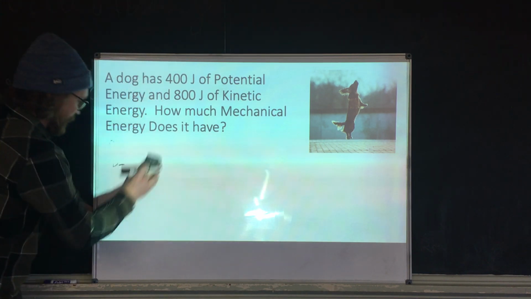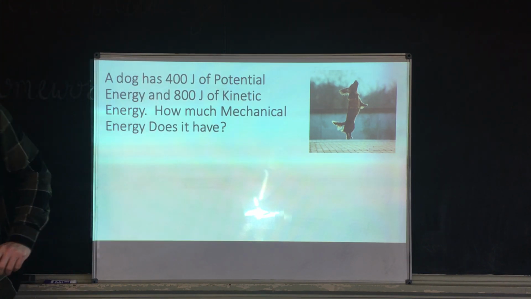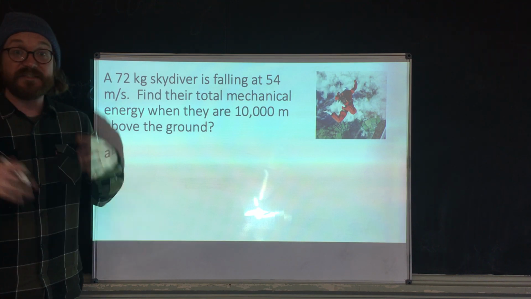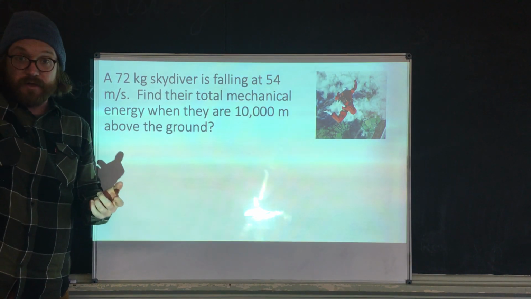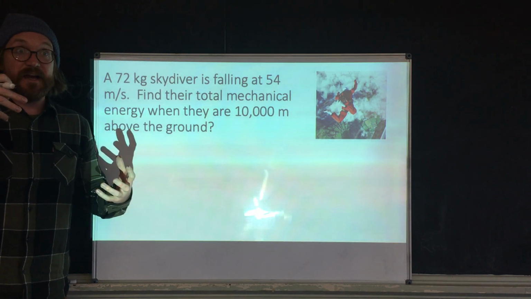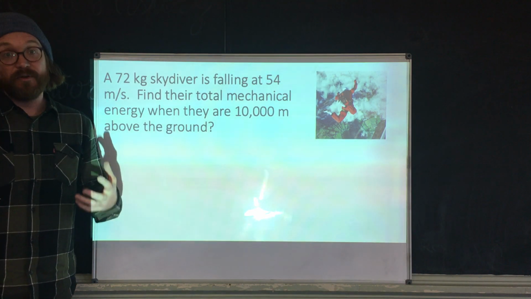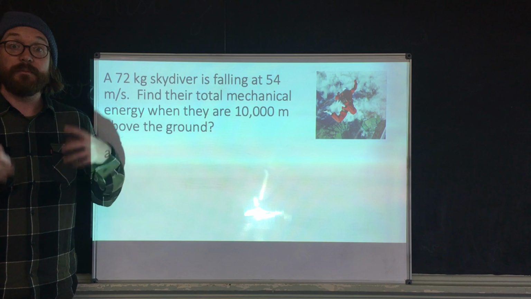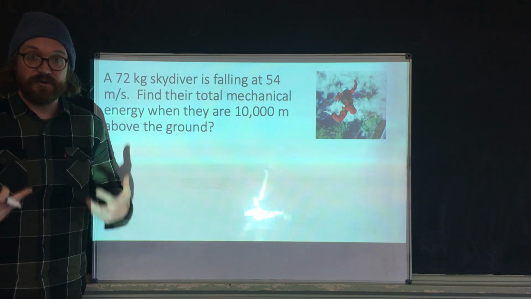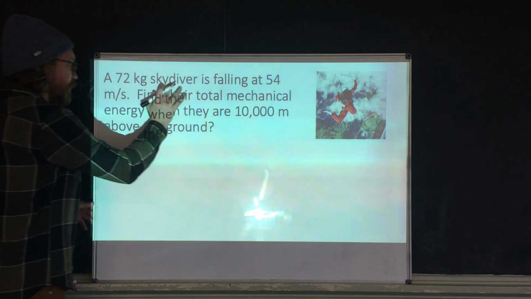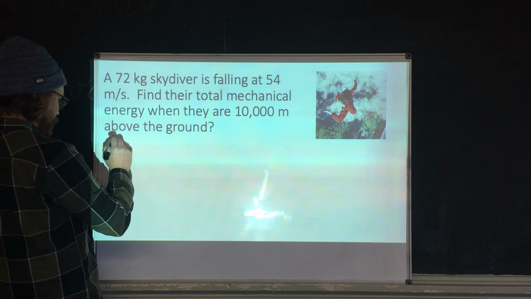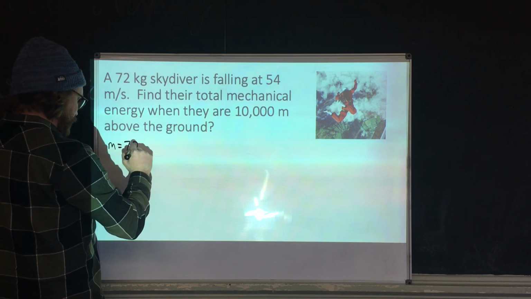So let's look at a slightly more challenging problem. All right, so now we have a skydiver falling to the ground, right? So in this case, the skydiver is moving because they're falling, and they're above the ground. So they're going to have both potential and kinetic energy. Let's solve this. So we know the skydiver is 72 kilograms, so our mass is 72.